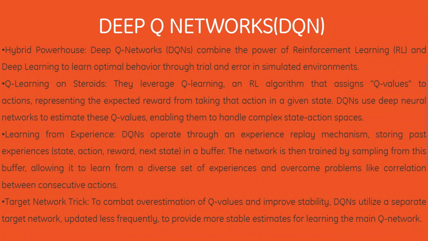Then we have the target network trick to combat overestimation of Q values and improve stability. DQNs utilize a separate target network, updated less frequently, to provide more stable estimates for learning the main Q network.